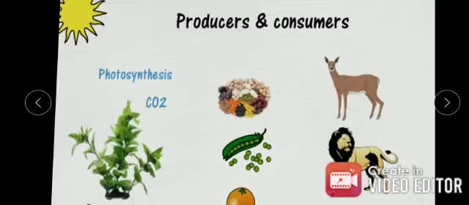So what are producers? Producers make their own food. Plants not only make food for themselves, they also make food for other animals and human beings, like grains, vegetables, fruit, etc., that we get from plants. Animals cannot make their food. They depend on plants and other animals for food, and hence they are called consumers. Now you have understood what producers and consumers are.